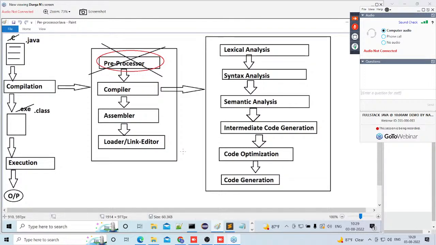We have written a Java program. When I start compilation, automatically the compiler will take the responsibility of this compilation as the first one. Inside this compiler also, who is taking responsibility to perform its activity? Lexical analyzer. The lexical analyzer is the first phase. Inside the compiler, it will start its work. What exactly is the work of the lexical analysis phase? Answer is very clear.